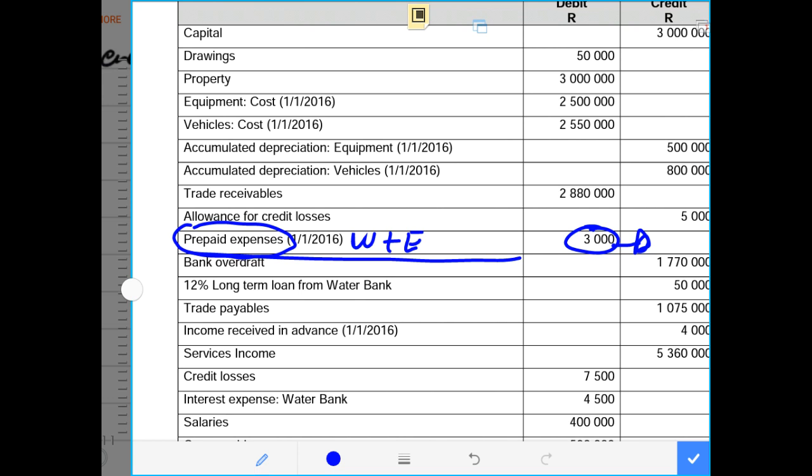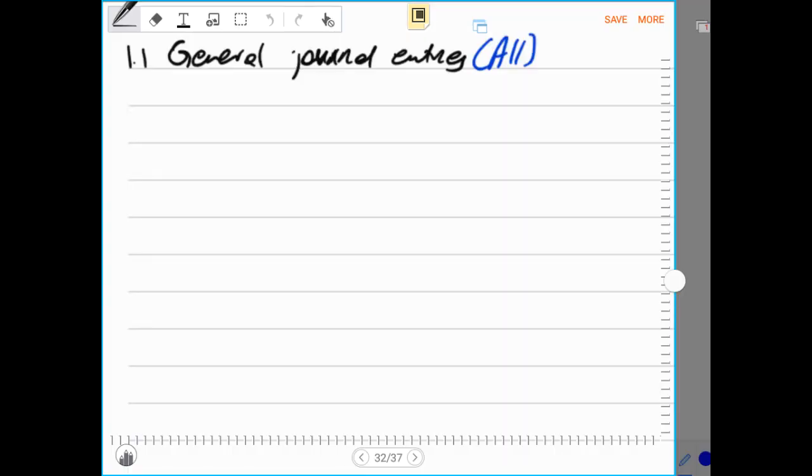And the reversal of the debit side is the credit side. So now we are reversing the prepaid water and electricity, meaning we have to credit our prepaid expense, and after crediting prepaid expense, we debit the expense that relates to that prepaidness.